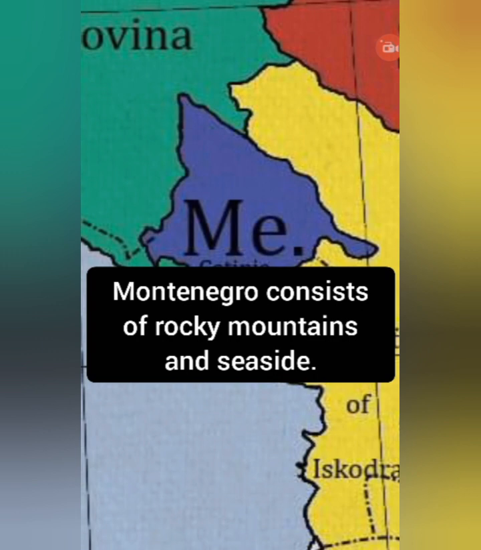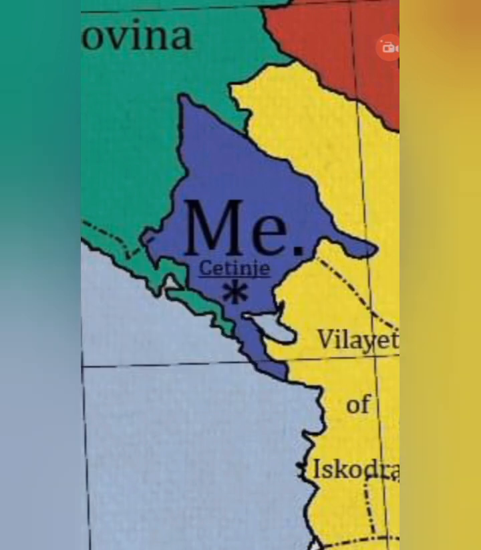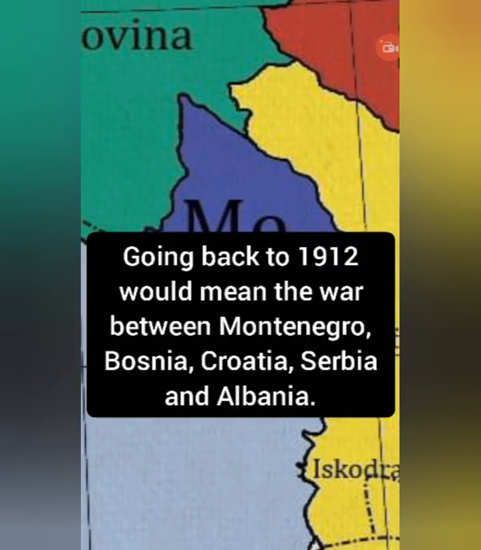Montenegro consists of rocky mountains and seaside. Montenegro had territory disputes with all their neighbors. Going back to 1912 would mean a war between Montenegro, Bosnia, Croatia, Serbia, and Albania.